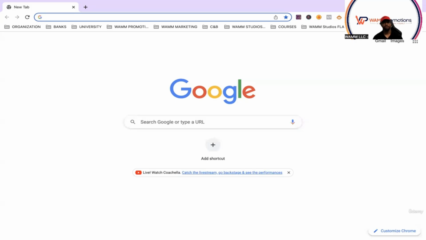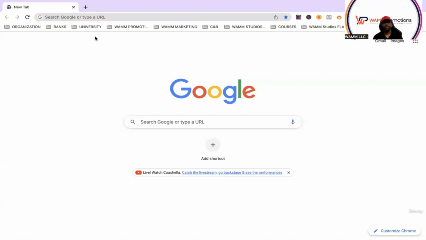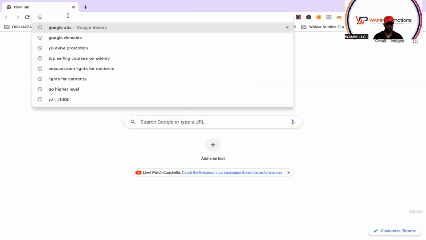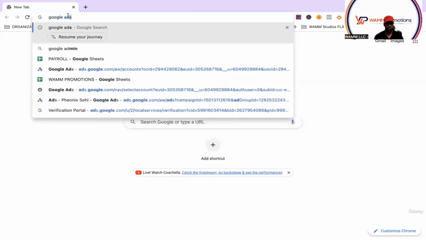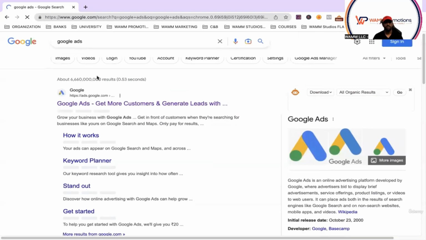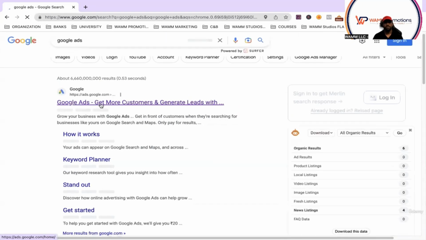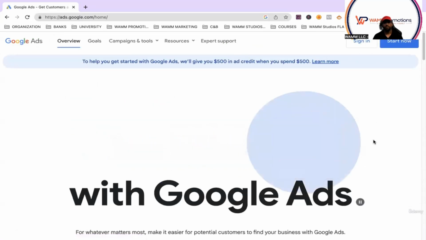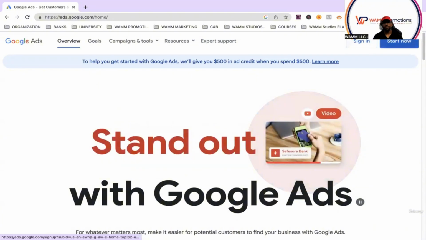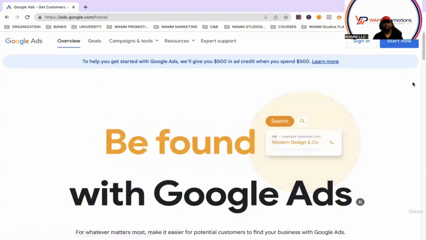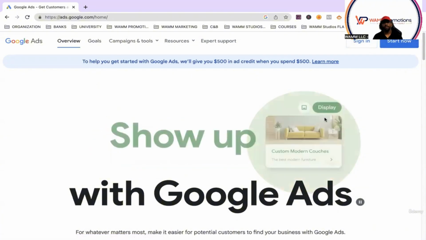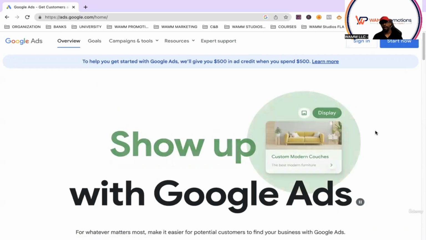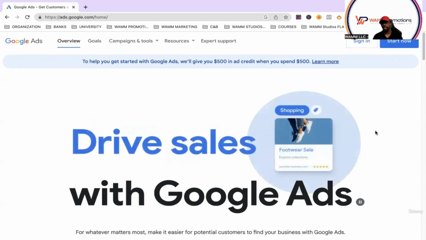First and foremost, how can you find Google Ads? How can you create an account? If I type in Google Ads in the search engine, the first thing that pops up is Google Ads. From here, all you do is hit the start now button. But since I already have an account, I'm just going to hit the sign in button.